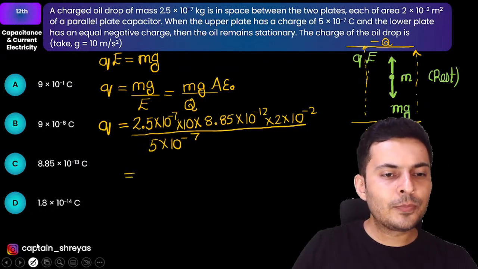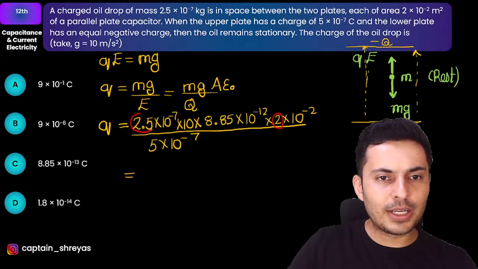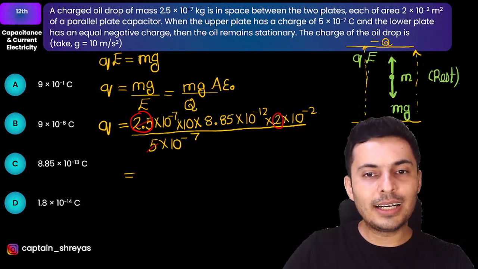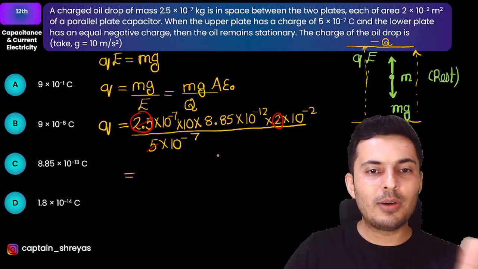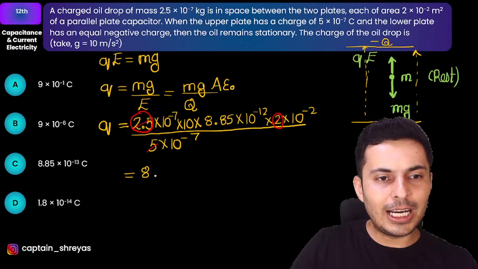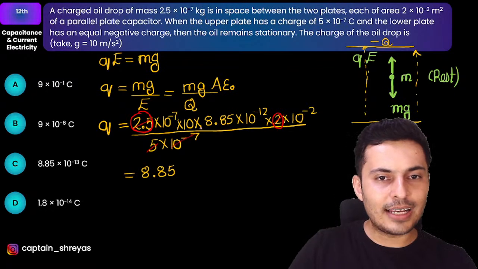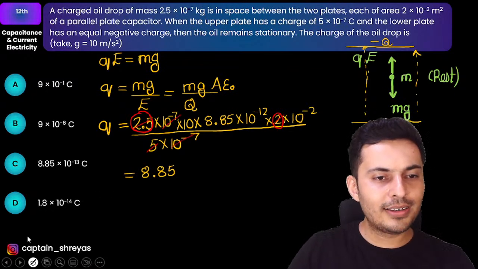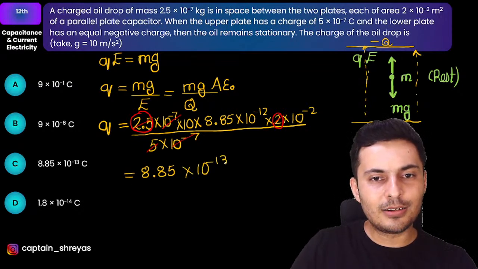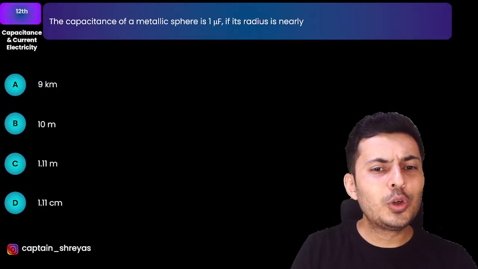From what I can see over here clearly, I can see a 2 over here. I can see 2.5 over here. 2.5 into 2, 5 and 5 from the top get cancelled. So I now can see only powers of 10. So solving this, you should get the answer. Just check it out. I think only 8.85 will remain. 10 to the power minus 7 and 10 to the power minus 7 also get cancelled. That's it, my warriors. And you should get the answer as into 10 to the power minus 13, which is option C.